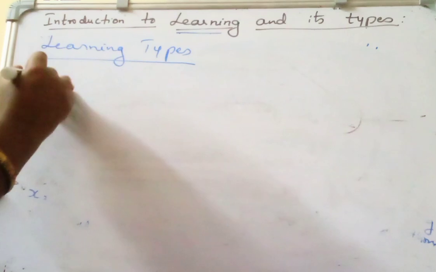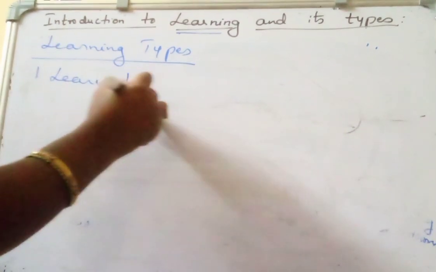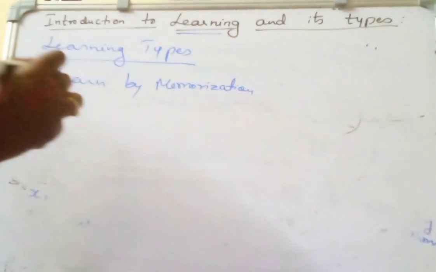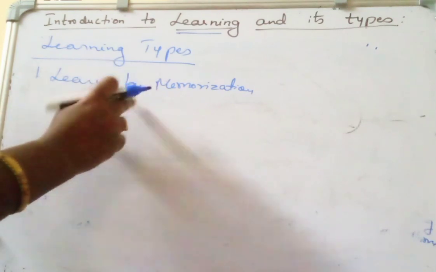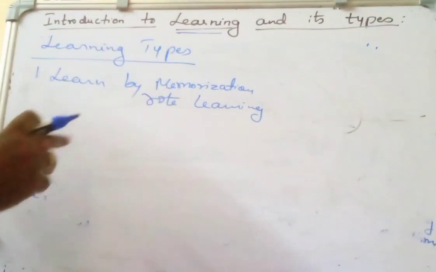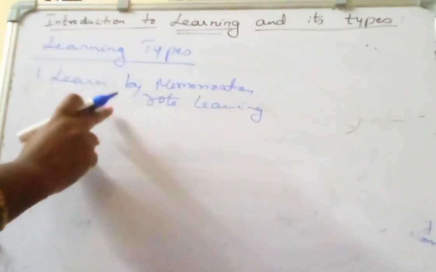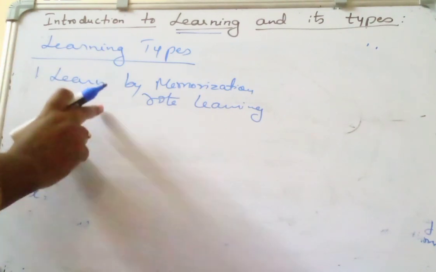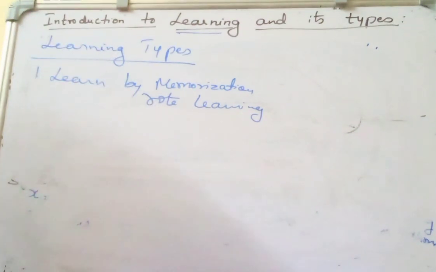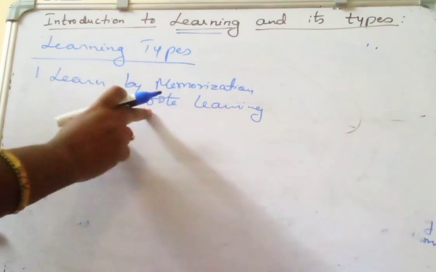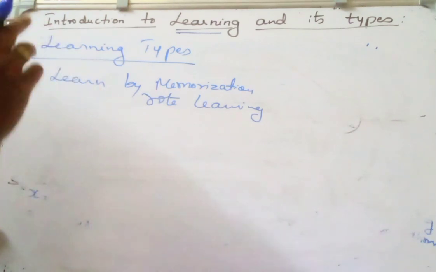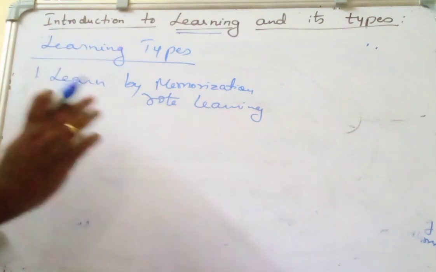One is we learn by memorization, or learn by repetition, called rote learning. It is done by memorizing without understanding the logic or the concept. Here the learning occurs by simply comparing with the existing knowledge for the same input data and producing the output if present.